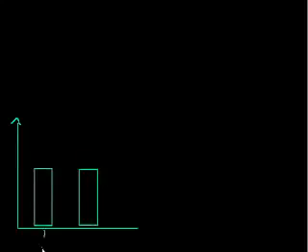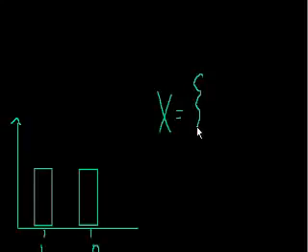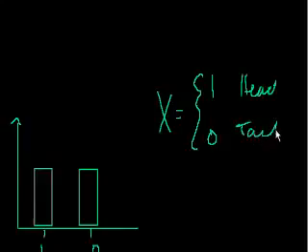So if x is equal to 1 if we're heads, or 0 if we're tails, each of these has to be 0.5. Or they don't have to be 0.5, but if one was 0.6, the other one would have to be 0.4. They have to add to 1. You can't have a 60% probability of getting heads and then a 60% probability of getting tails as well, because then you would have essentially 120% probability of either of the outcomes happening, which makes no sense at all.